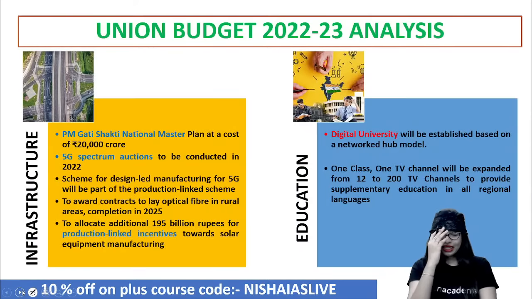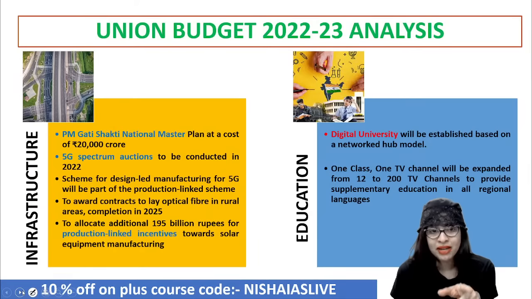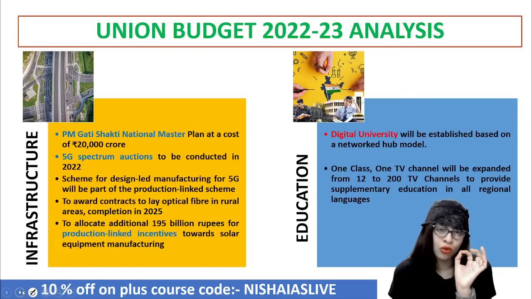Now, let me quickly take you to the important announcements under different sectors. I told you that the Amrit Kal is a 25-year-long plan put forward by the government of India, the blueprint to improve our country, in line with the Azadi Ka Amrit Mahotsav, celebrating 75 years of independence. Pradhan Mantri Gati Shakti is one of the important announcements coming under the infrastructure sector. This PM Gati Shakti National Master Plan is at a cost of 20,000 crore.